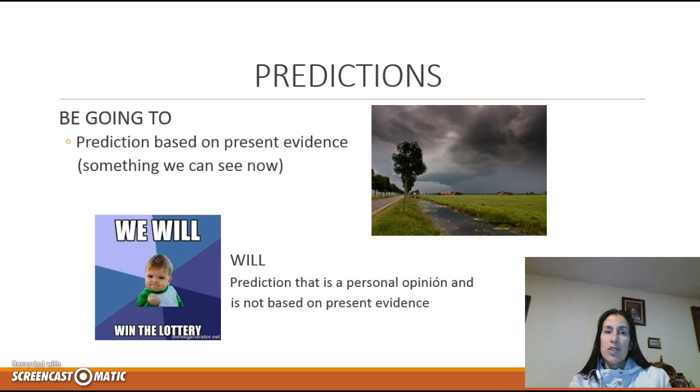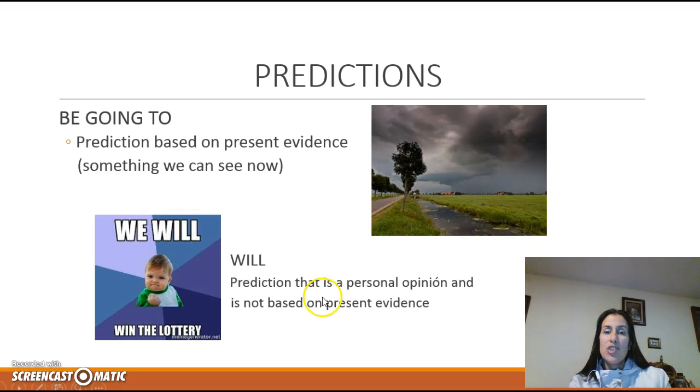Besides that, we can talk about predictions. Predictions can be used with be going to, like when in the picture, what you can see in the sky. If you can see the sky is almost gray, the clouds are really dark, I have evidence right now in this moment that something is going to happen. So I make a prediction based on the present evidence. So I use going to. It is going to rain because I can see that now.